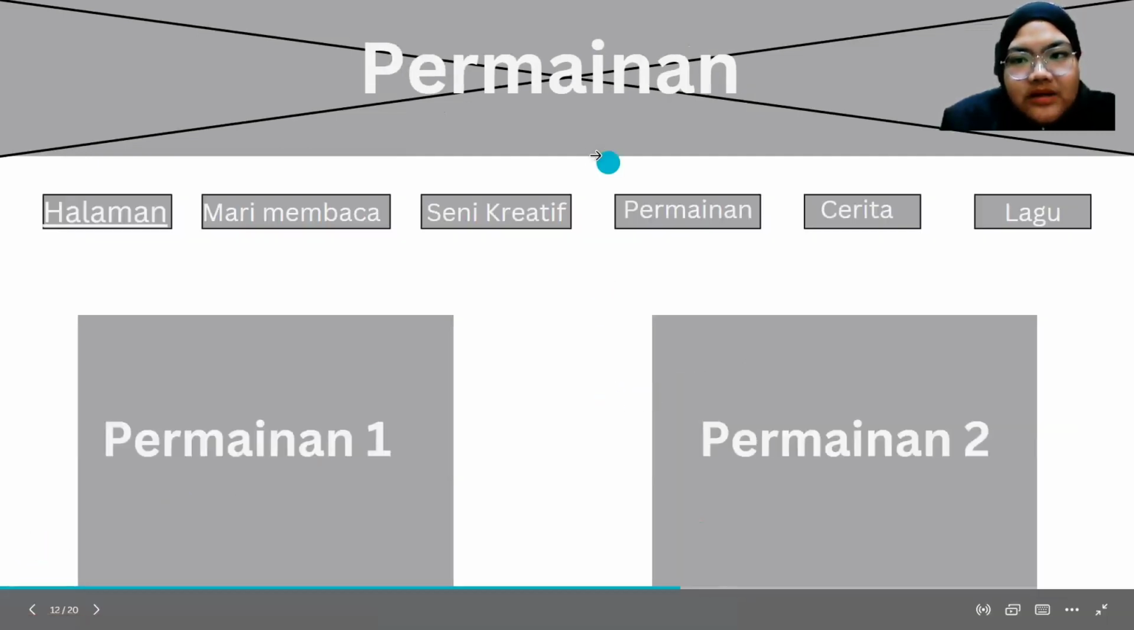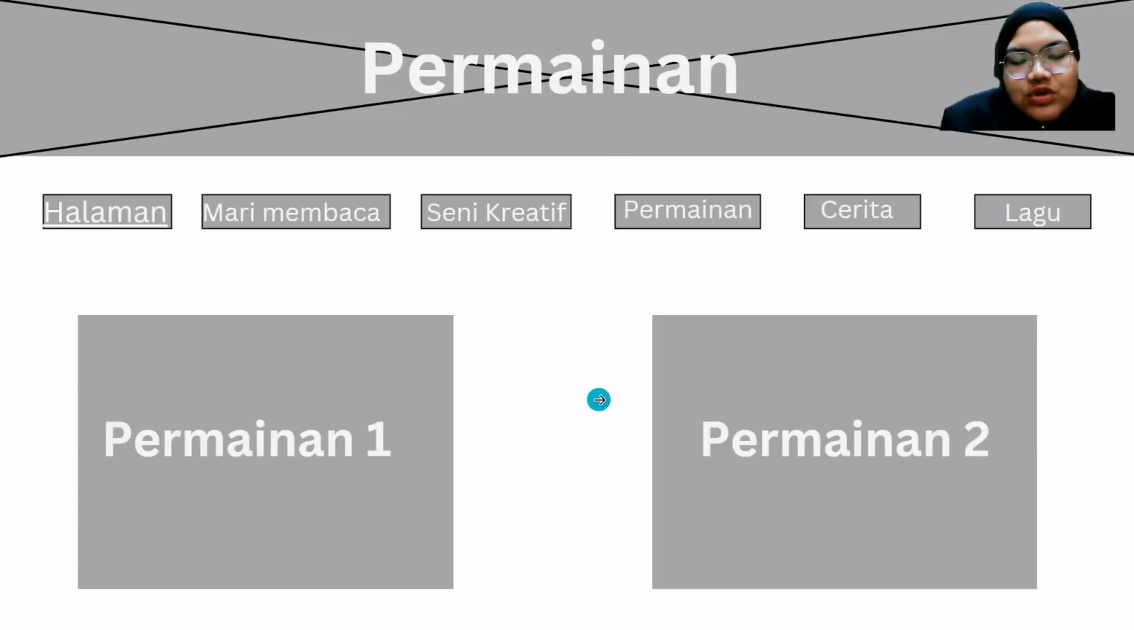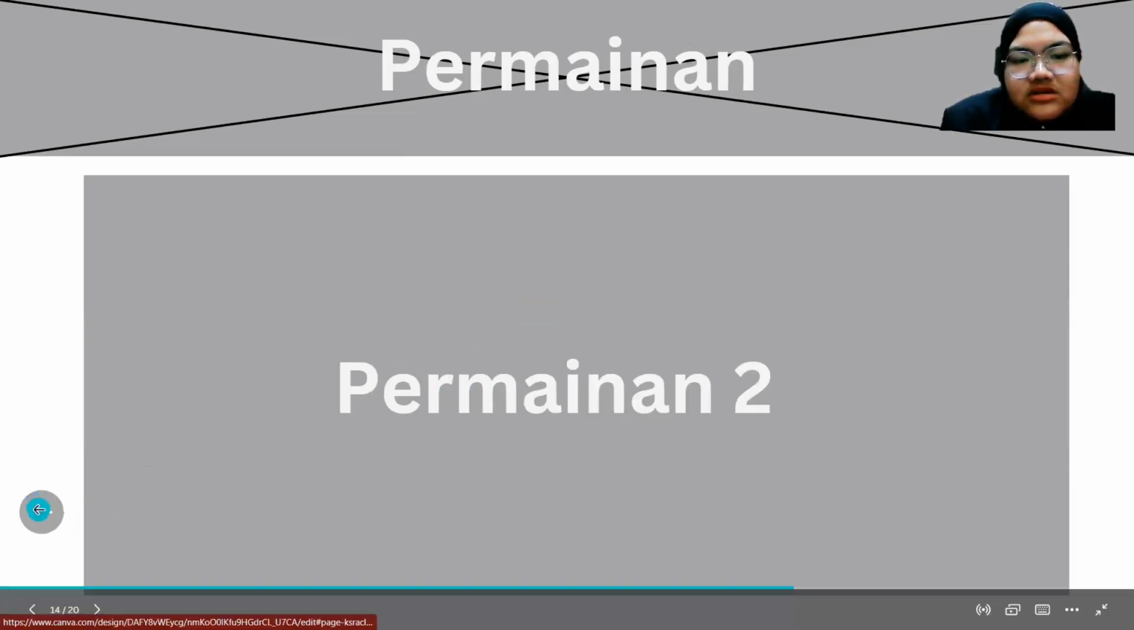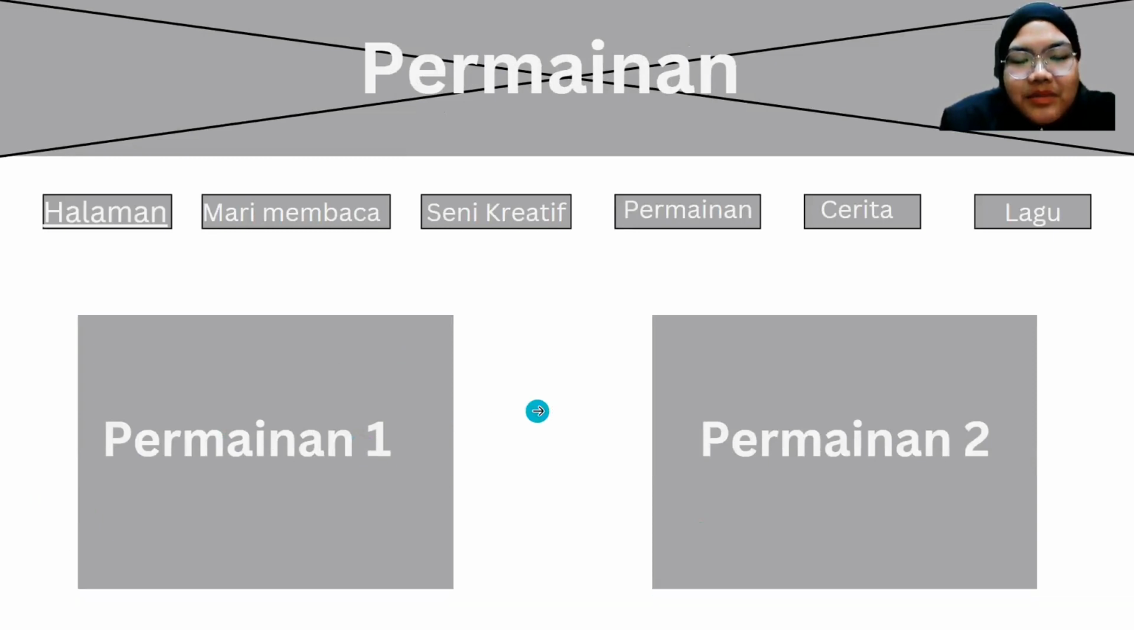To the permainan pages, front pages. So from the permainan main page, they can go to the permainan 2. Okay, same like permainan 1. After they are done playing the game, they can go back to the main page of permainan. From here, they can click either one, whether they want to start with permainan 2 first, or start with permainan 1.